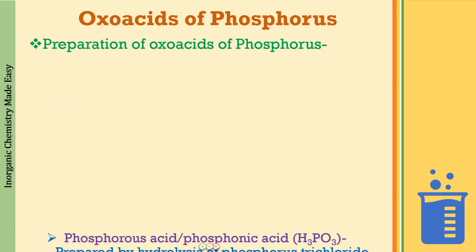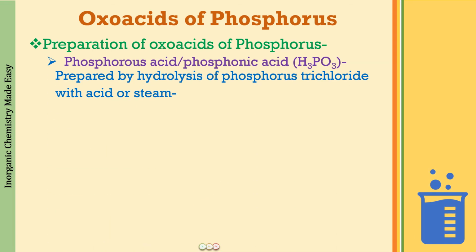The next one is phosphorus acid, that is H3PO4 minus one O, so H3PO3, and it is also called phosphonic acid. Please do remember this, because if phosphonic acid is written in the examination and you do not know what phosphonic acid is, your whole study is going to go to waste. This is prepared in reactions which are very similar to H3PO4. First of all, we prepare it by the hydrolysis of PCl3 with water or steam. So PCl3 plus water is going to produce H3PO3 plus HCl. For H3PO4, it was PCl5.